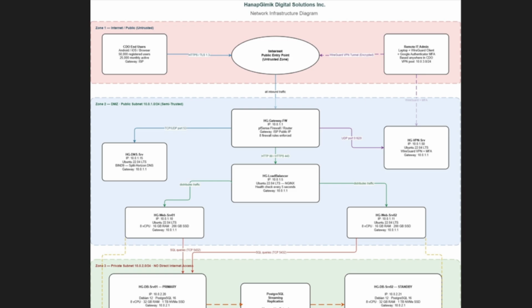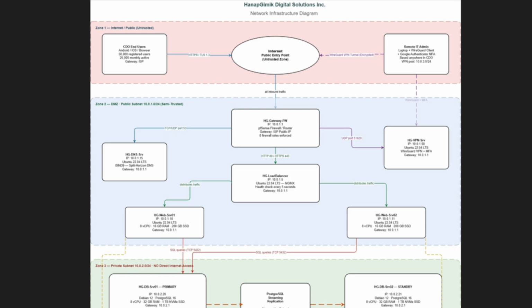Here we can see Zone 1, which is the internet slash public, or the untrusted zone. This is where all users connect, including CDO end users and remote administrators. All traffic here is considered untrusted, so before entering our system, it must pass through secure protocols like HTTPS with TLS 1.3. We also support remote admin access using WireGuard VPN with multi-factor authentication, ensuring only authorized personnel can enter the network.